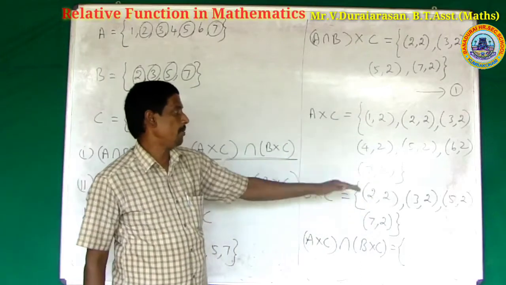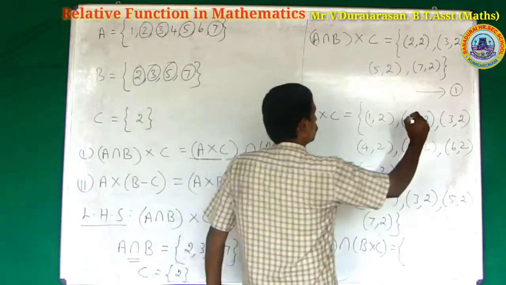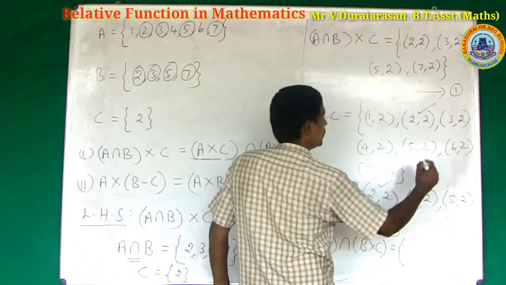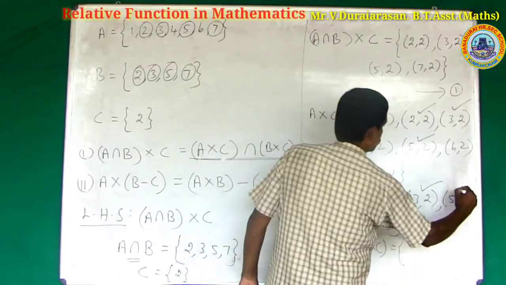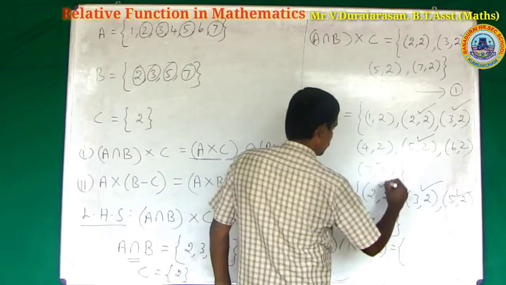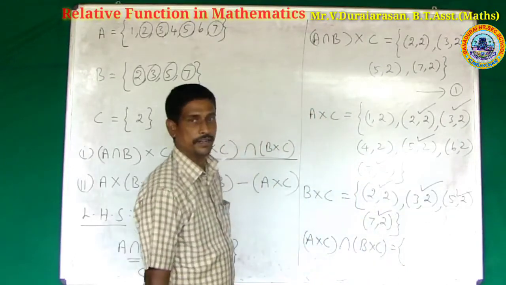What are the common elements? 2, 2 is common, 3, 2 is common, 5, 2 is common, 7, 2 is common.